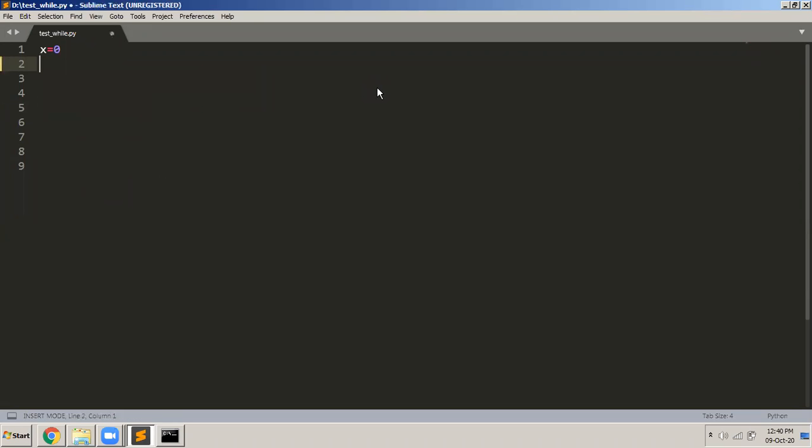So in that case, what I do is I initialize x to 0, and then I write while x is less than 100. Okay, what is this program that we are writing? We are writing a program to display all the even numbers between 0 to 100. So I initialize x to 0, and then while x is less than 100, put a colon, and then write something here. What do I write? You want to display the numbers, so I write print x. What is the value of x in the first iteration? It is 0. So 0 is an even number, so it displays that.